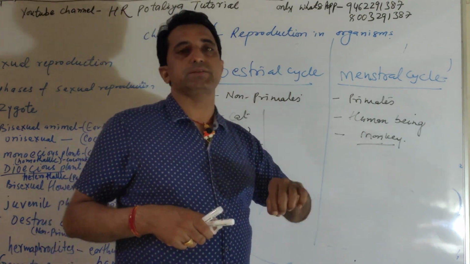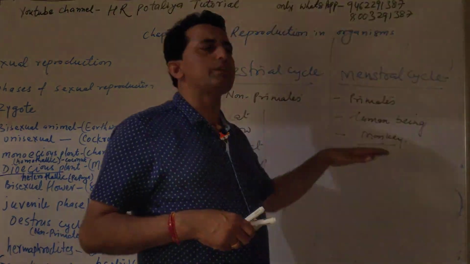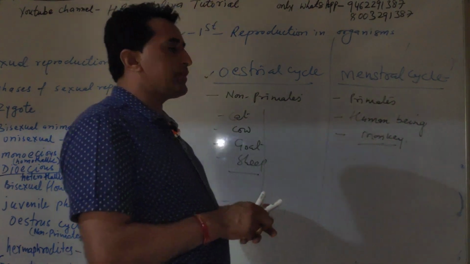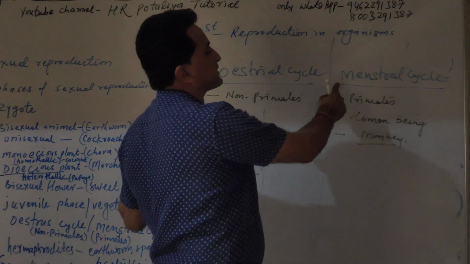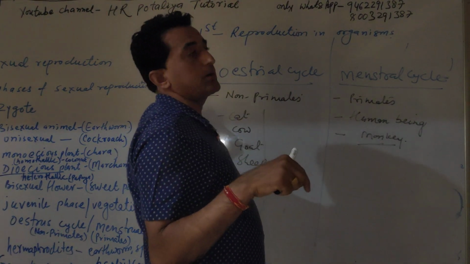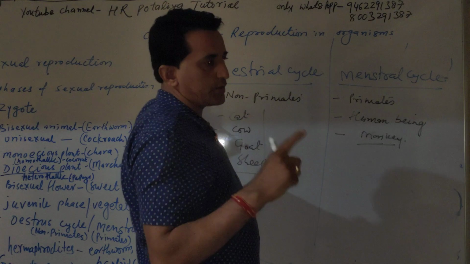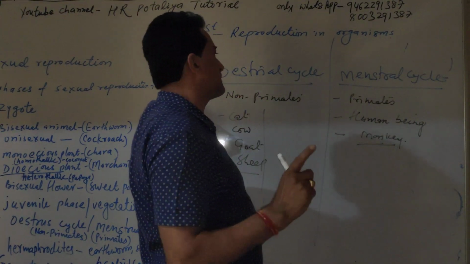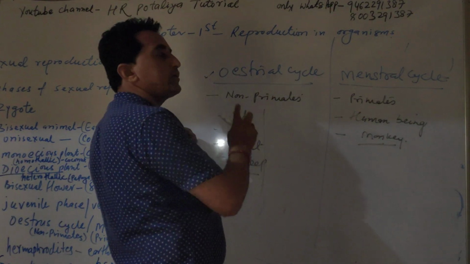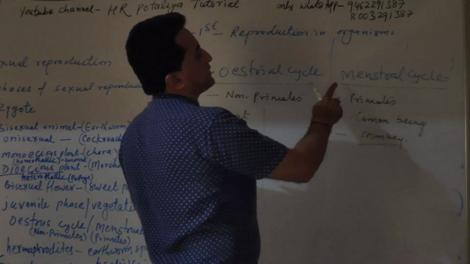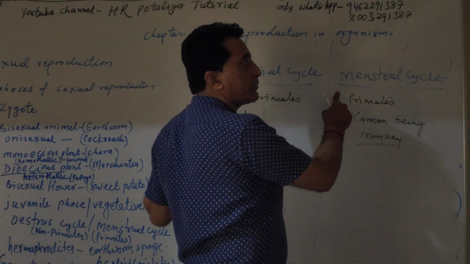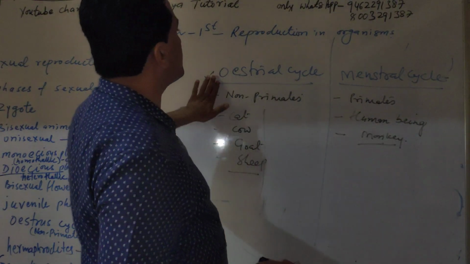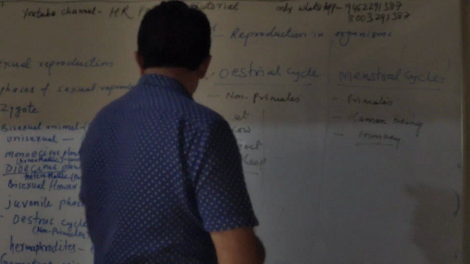Menstrual means monthly cycle, appearing at a particular month interval. In the menstrual cycle bleeding occurs, but in the oestrous cycle it does not. During the menstrual cycle the oogenesis process cannot be completed, but in the oestrous cycle oogenesis occurs. In the menstrual cycle fertilization is not possible at the same time, but here it is possible. So that is the comparison between the oestrous cycle and the menstrual cycle.